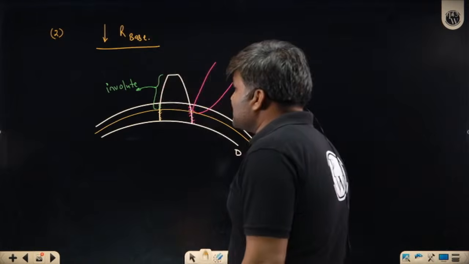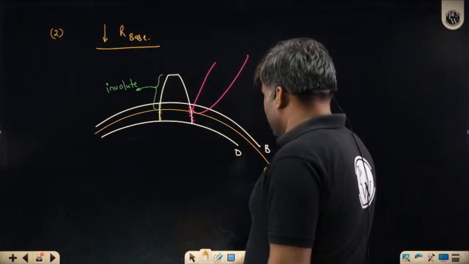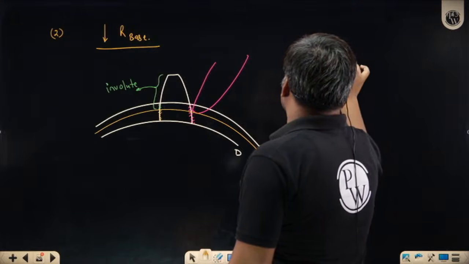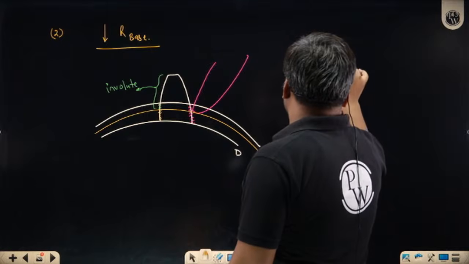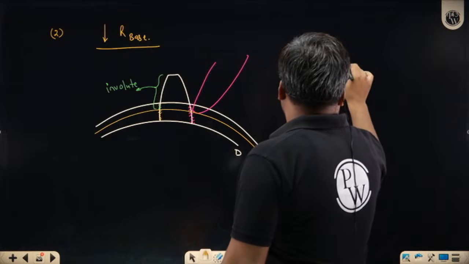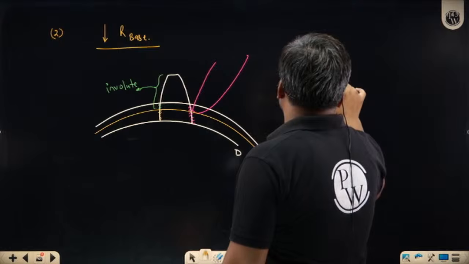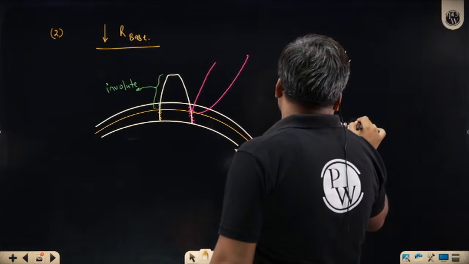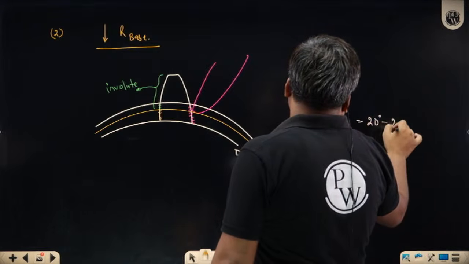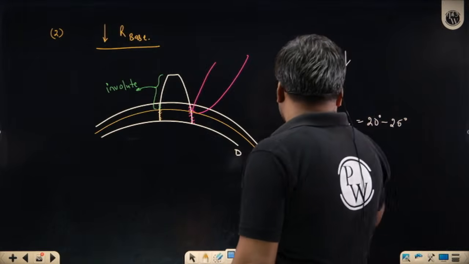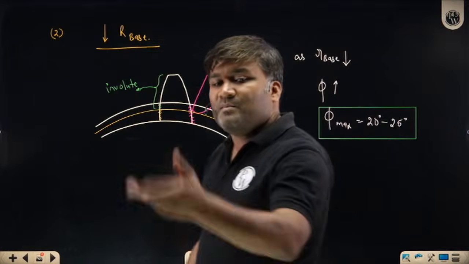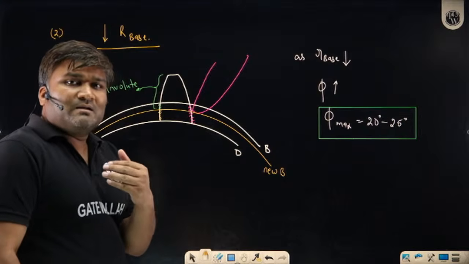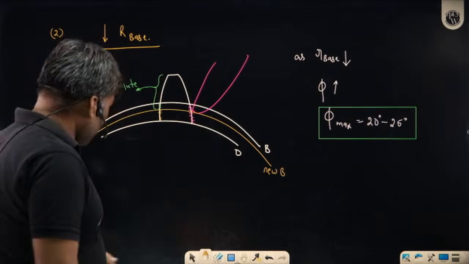But the problem here is that as radius of base circle reduces, my pressure angle starts increasing. And pressure angle में there is a limit कि भैया pressure angle max to max 20 degree, 25 degree, not more than that. So you cannot do this randomly कि just keep on reducing the base circle radius. It is affecting you adversely.